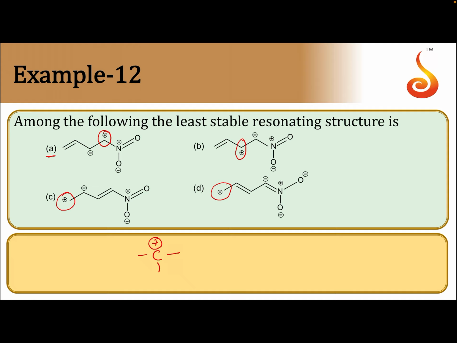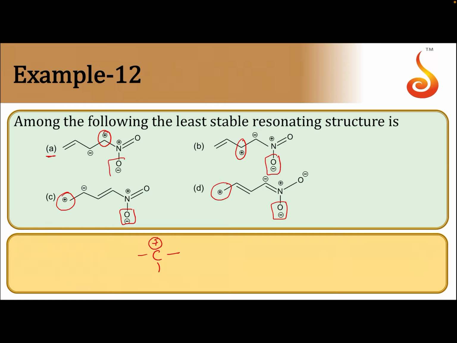After that, the second thing is when the species is charged, negative charge should be on the more electronegative element and positive charge should be on the less electronegative element. And similar charges should not be on 2 adjacent atoms. So, here oxygen is negatively charged, here also oxygen is negatively charged.